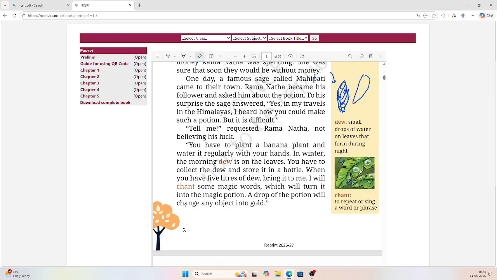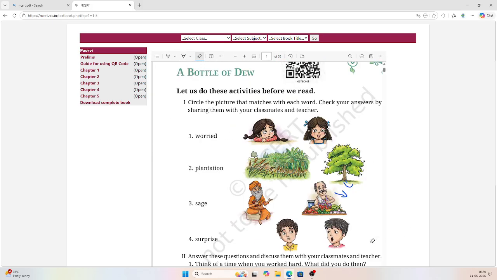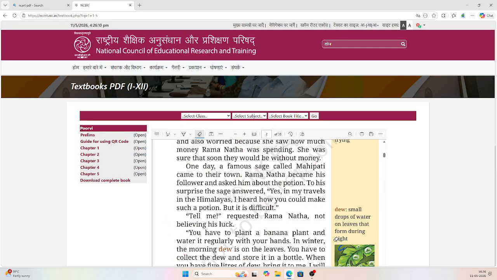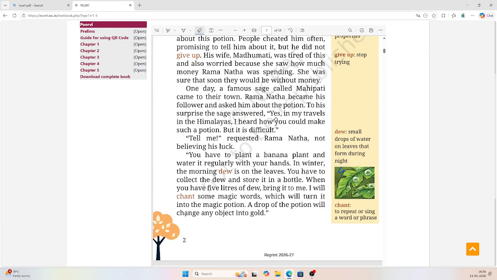So I hope you understand what chant means. Yes, I didn't tell you what chant means. Chant means to repeat or sing a word or a phrase. Like some of the magicians or some of the pandits say abracadabra, gili gili choo. So they are chanting some magical words, and the pandit says some magical words in Sanskrit. Okay, I'm not good in Sanskrit or anything.